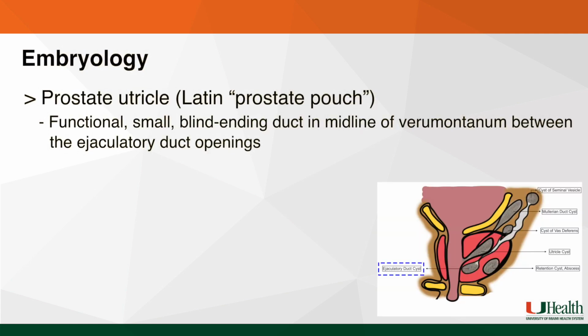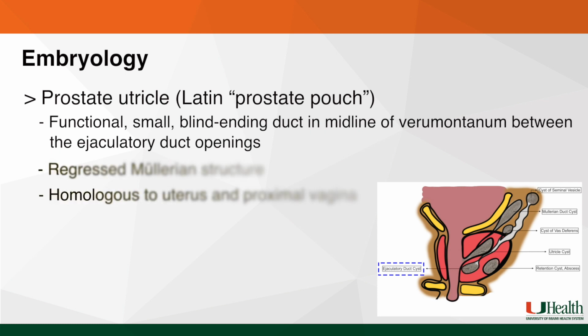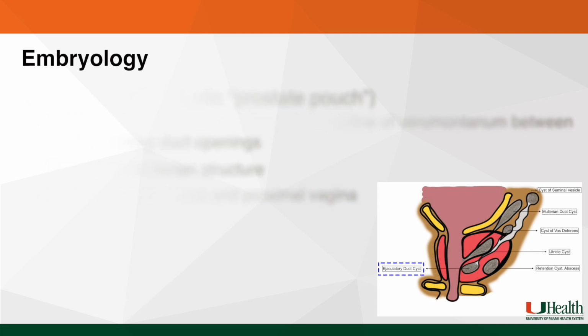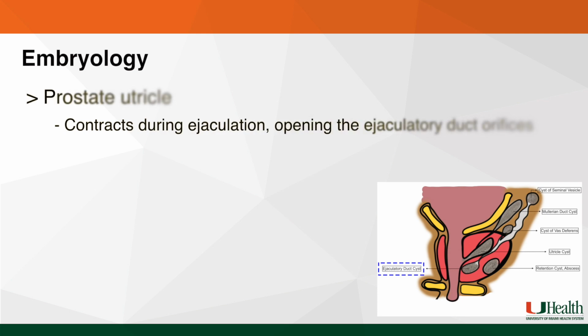The prostatic utricle itself is a functional, small, blind-ending duct in the midline of the verumontanum between the ejaculatory duct openings. It is thought to be a regressed Mullerian structure that is homologous to the uterus and proximal vagina. During ejaculation, the prostatic utricle contracts, which opens the ejaculatory duct orifices on either side.